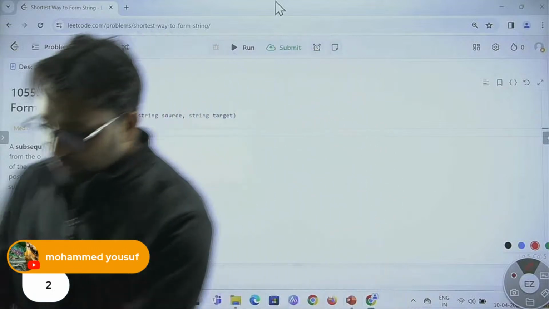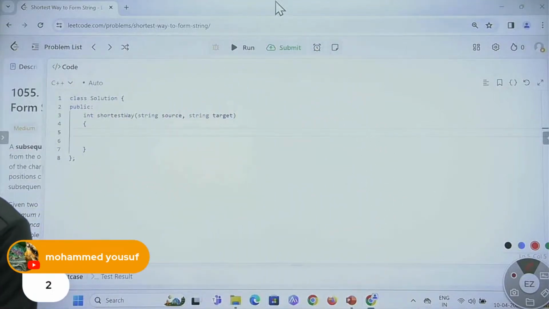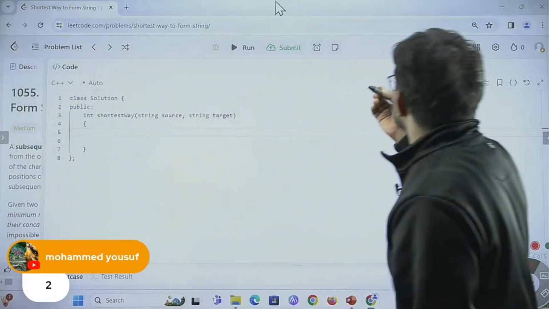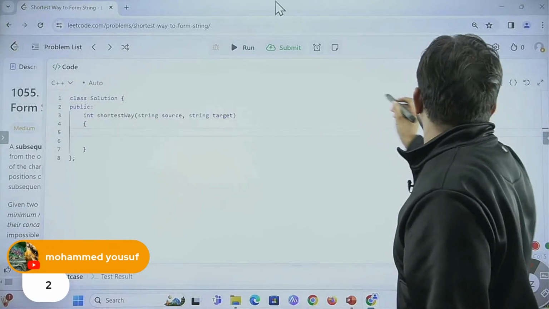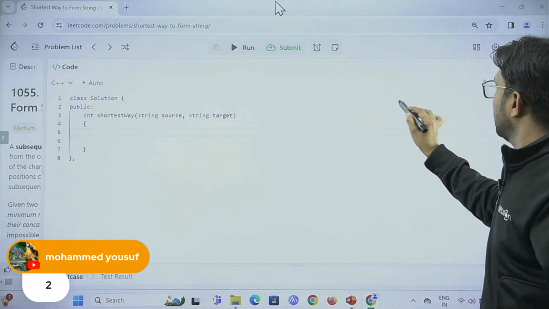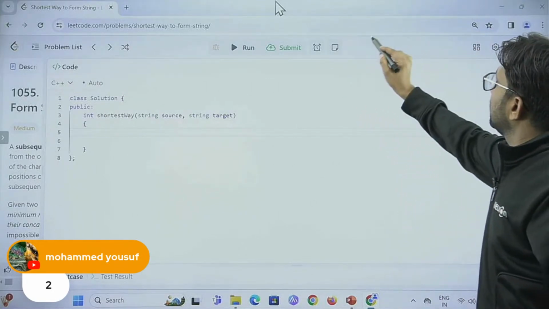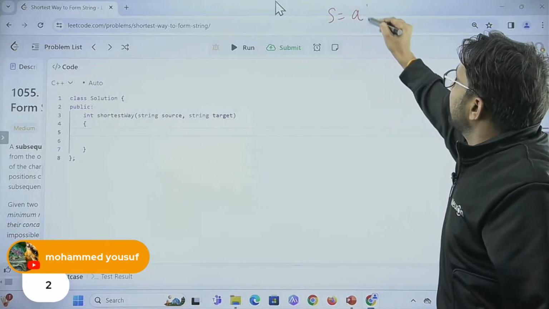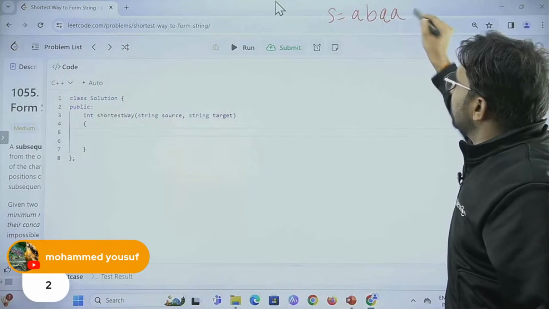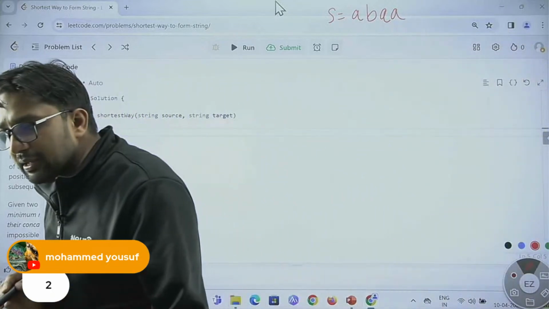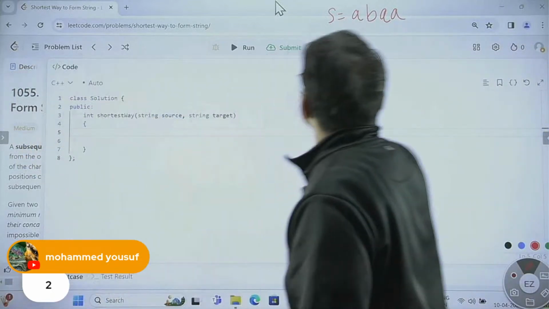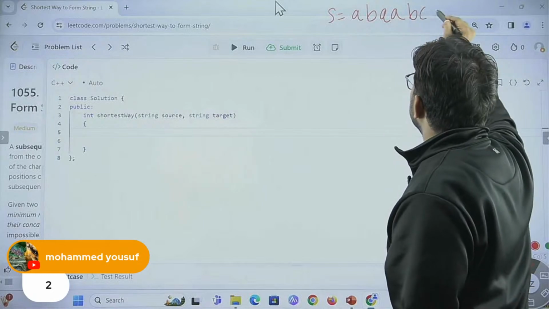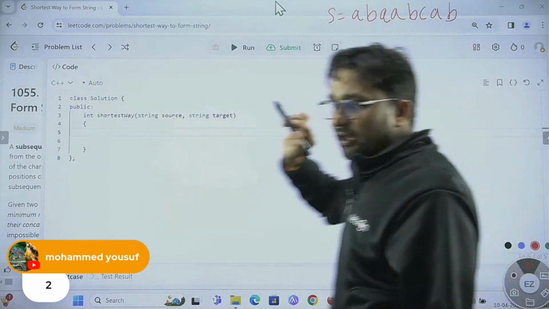So let me copy it from my PPT. Our source string is A, B, A, B, B, C, A, B. So this will be easy for us to understand the code with the help of the example.